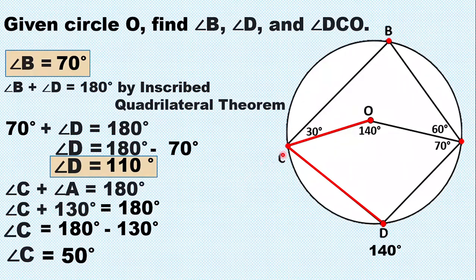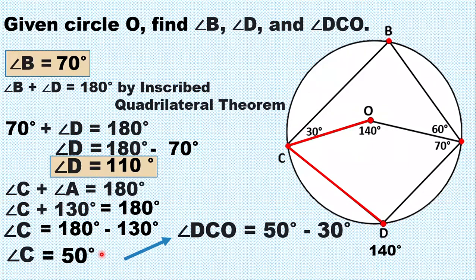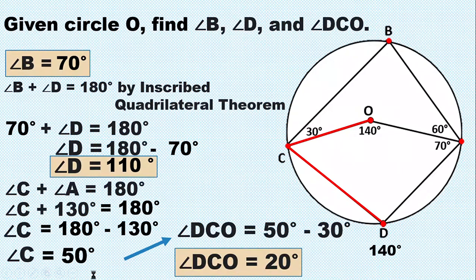So, pag 50 degrees tong angle C, yung sa left side ng part ng angle C ay 30 degrees, ibig sabihin yung 30 degrees, ima-minus natin sa 50 degrees. So, angle DCO, therefore, ay 50 minus 30. So, ito lang yung angle DCO, yung sa right side ng ating angle C, part ng angle C. So, angle DCO ay 20 degrees.